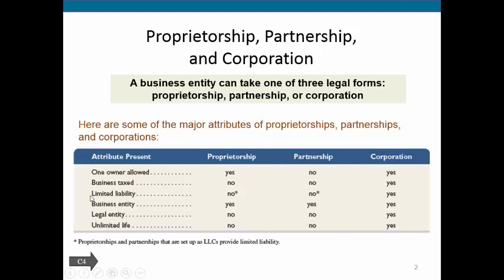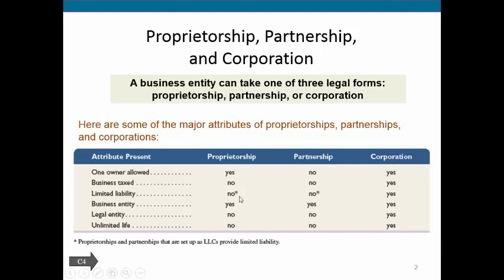Let's look here at limited liability. When we're talking about liability, we're talking about the fact that anytime you have a business, you can be held liable for mistakes that you make or problems that your company encounters or creates. That's the legal liability that you may have to pay someone if you're sued for some type of mistake. When we say limited liability, that means that you as an individual are not liable. Note here, a proprietorship and a partnership do not enjoy the benefits of limited liability.